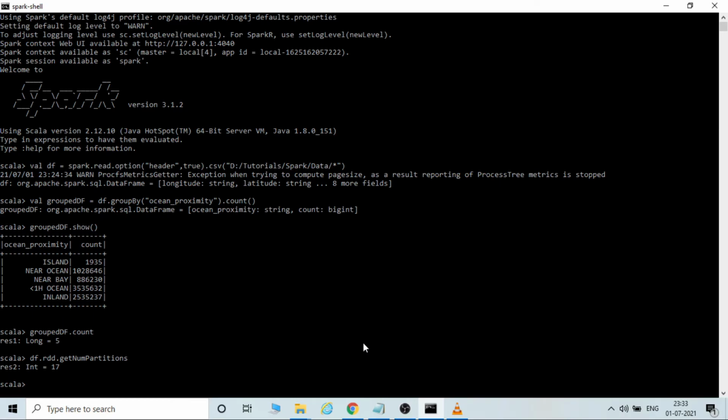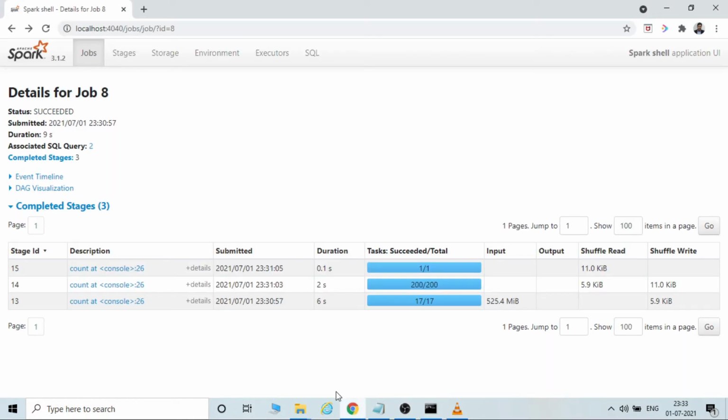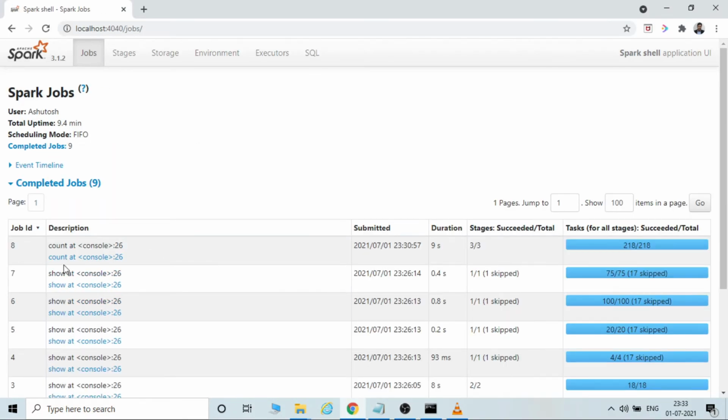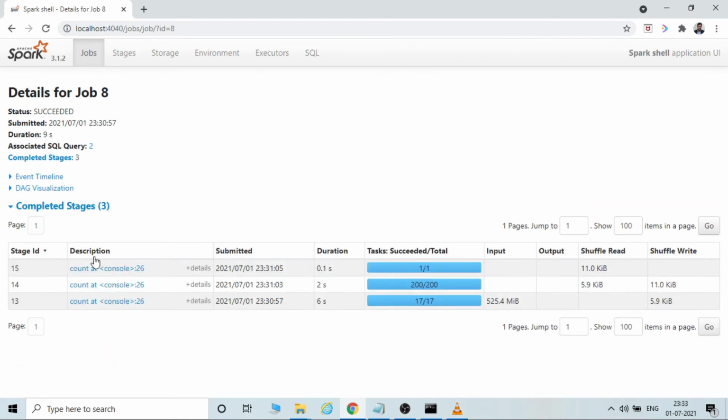As you can see on my screen, I ran a count operation here: group df.count, and it returned a long. That particular count operation I am performing on group df, which is of type DataFrame, is an action. You can go to Spark UI and validate that. Here you can see count. If you click here, it will give you the details.